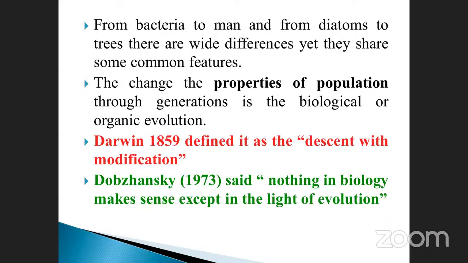There are wide differences, called morphological changes and internal anatomical changes. Yet they share some common features: bacteria is an animal, man is also an animal. They both have DNA, but in bacteria it is not rigid. Likewise, see here the changes in the properties of a population. If the properties of a population change through generations, that is biological or organic evolution. Bacteria to man, here the changes are that.